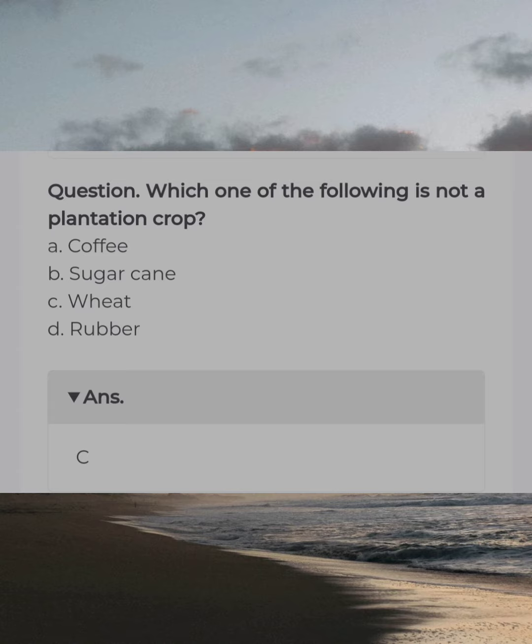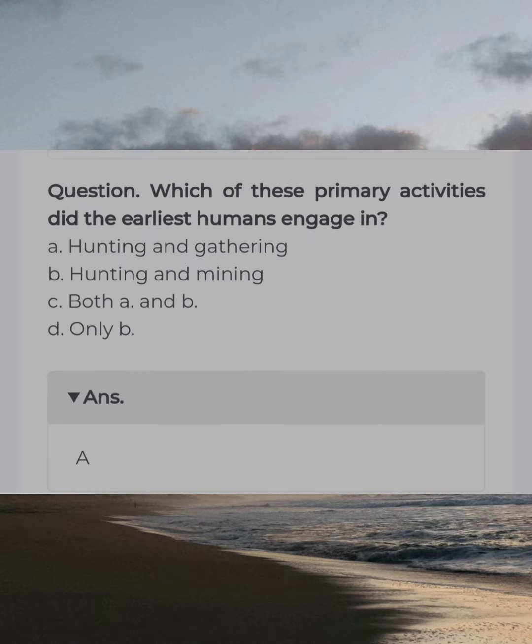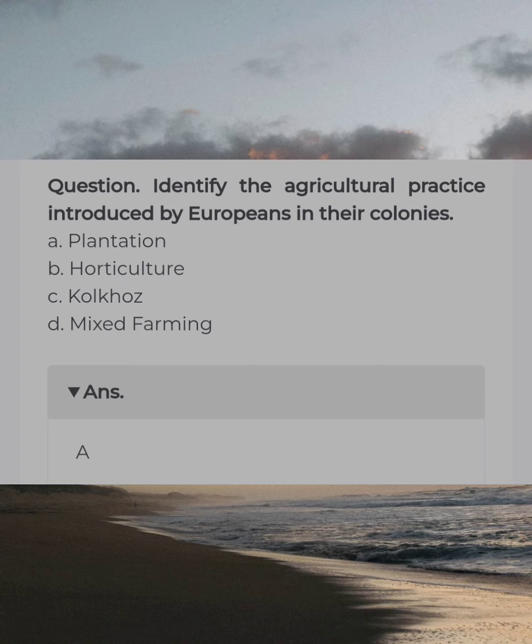Which one of the following is not a plantation crop? Answer C. Wheat. Which of these primary activities did the earliest human engage in? Answer A. Hunting and gathering. Identify the agriculture practice introduced by Europeans in their colonies. Answer A. Plantation.